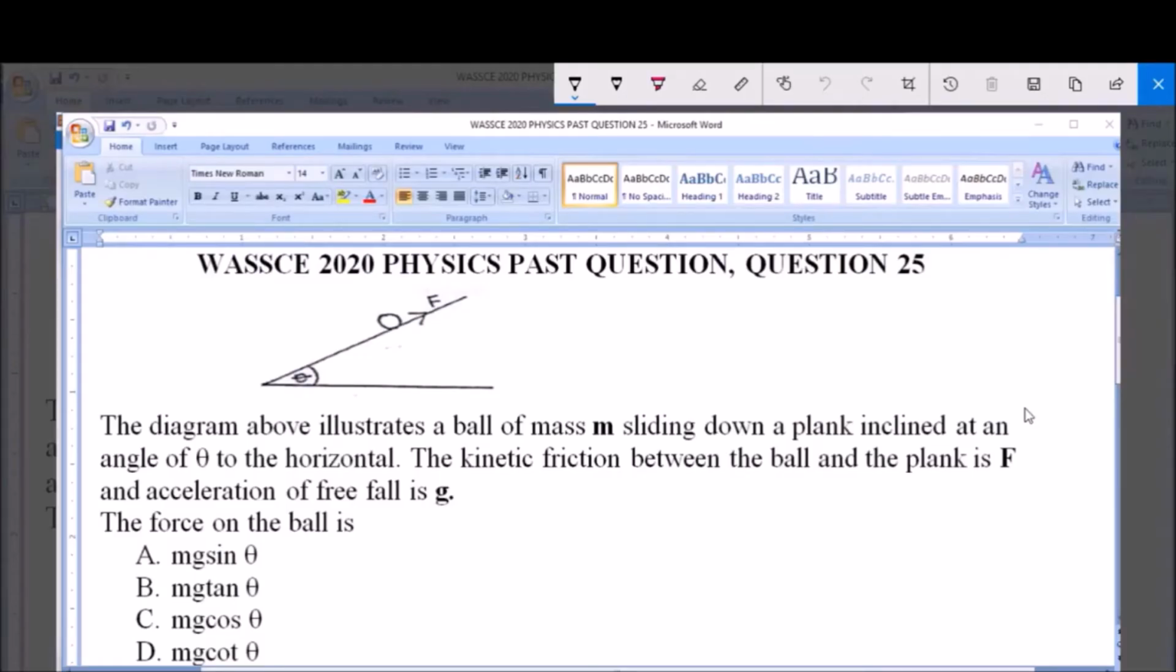Hello, good day and welcome. I will be answering WASSCE 2020 Physics Past Question, question 25. A diagram above illustrates a ball of mass m sliding down a plank inclined at an angle theta to the horizontal. The kinetic friction between the ball and the plank is F, which is shown, and the acceleration of free fall is g, that's acceleration due to gravity. The normal force on the ball is: A, mg sin theta; B, mg tan theta; C, mg cos theta; and D, mg cot theta.